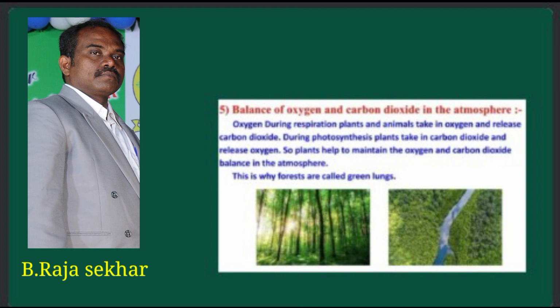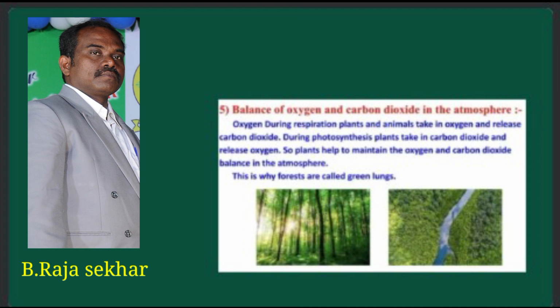Okay, my dear students, keep it in your mind, very, very important. All living organisms like plants and animals take in oxygen and release carbon dioxide by respiration. But plants take in carbon dioxide and release oxygen by photosynthesis. Photosynthesis is an important process for making food in plants.